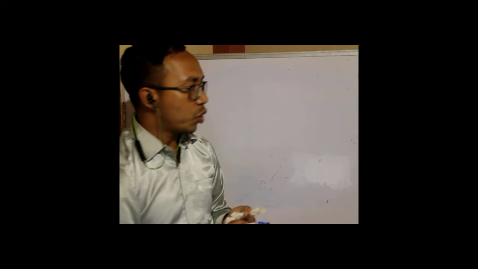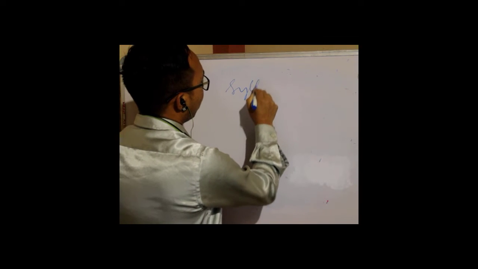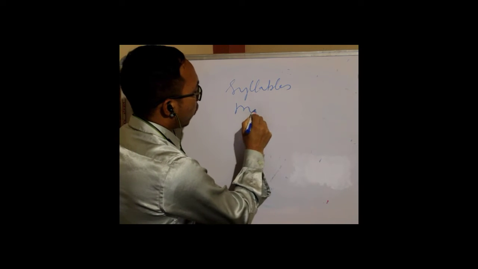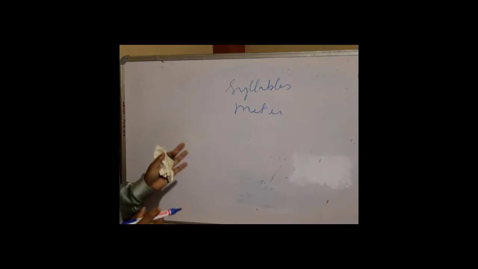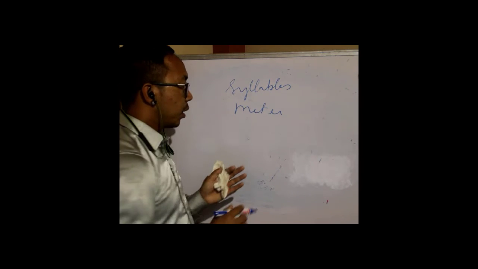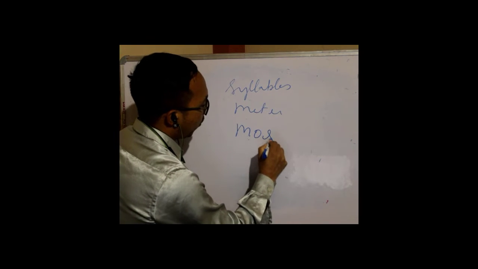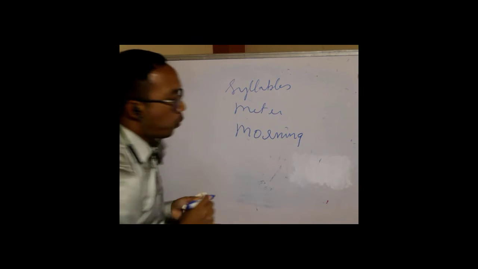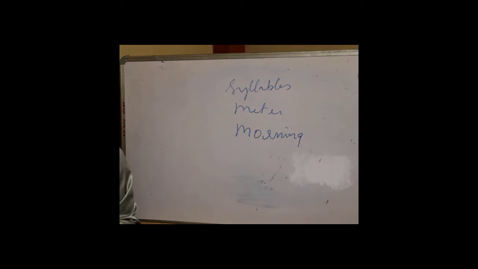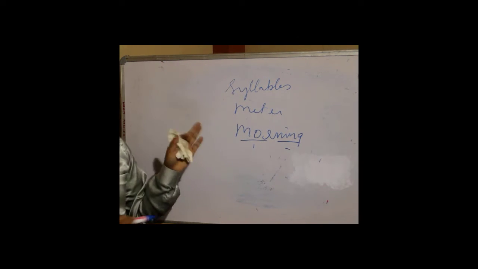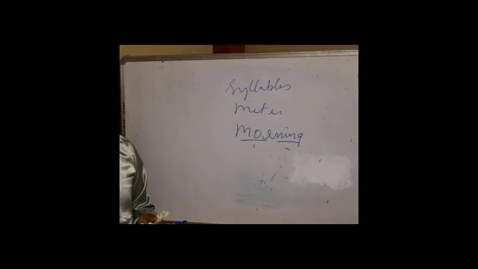So now I want you to concentrate on the meter. You know, we have got syllables. We have also got meter. And if you talk about syllables, I will just remind you what is a syllable. For example, let me write the word morning. This word has got two syllables, right? We have got mor and ning. So first, second. So the word morning has got two syllables.